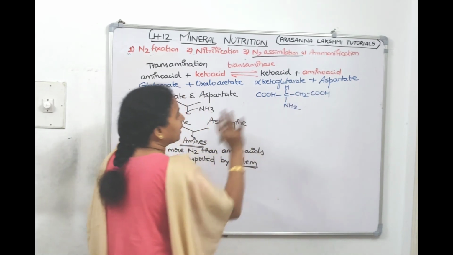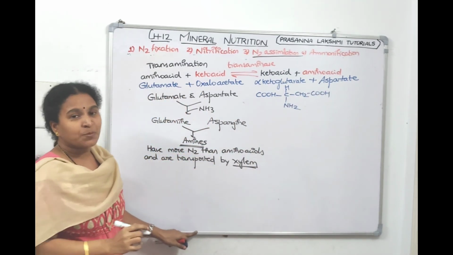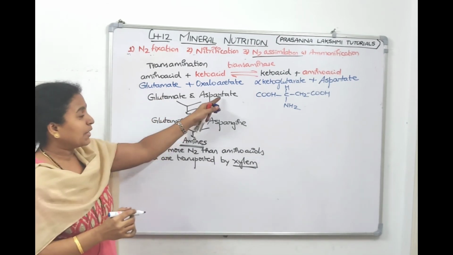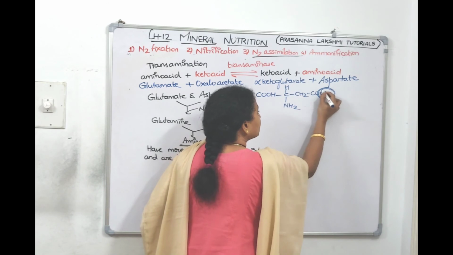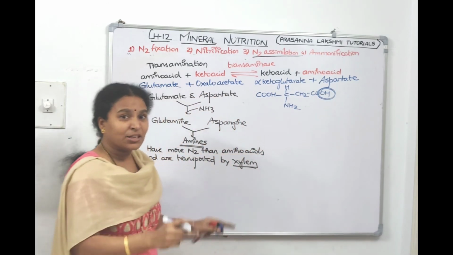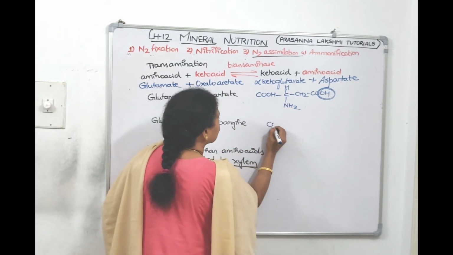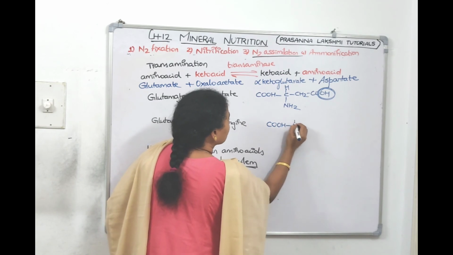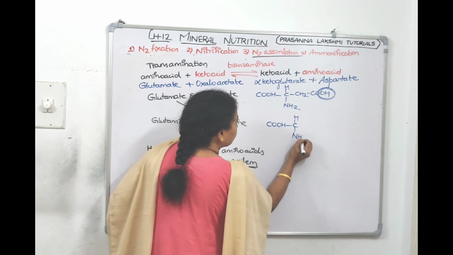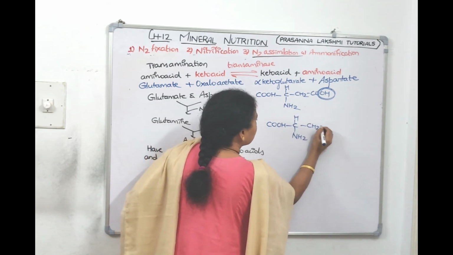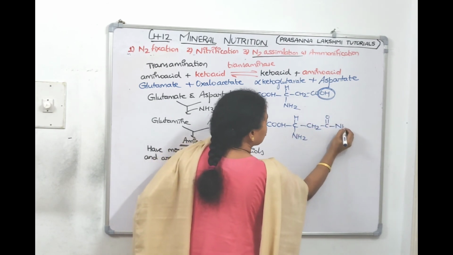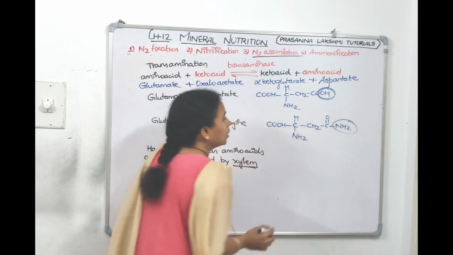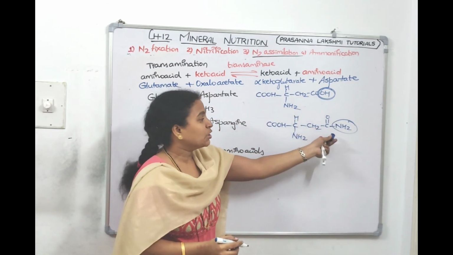To convert aspartic acid into asparagine, this OH group will be replaced by an NH2 group. So write it like this: COOH, NH2, CH2, C double bond O. I removed OH and in that place I gave NH2.